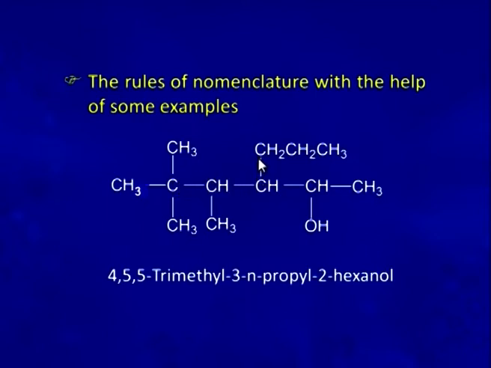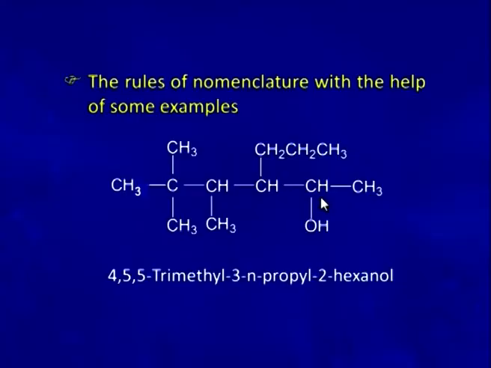What we have to do is take the hydroxy and then the maximum possible number of carbons in the carbon chain, and that is why the numbering of the molecule is done from this carbon. Position 3 gets a normal propyl group, and positions 4 and 5 get 3 methyl groups. That is why the name 4,5,5-trimethyl 3-normal propyl 2-hexanol is the name given to this molecule.